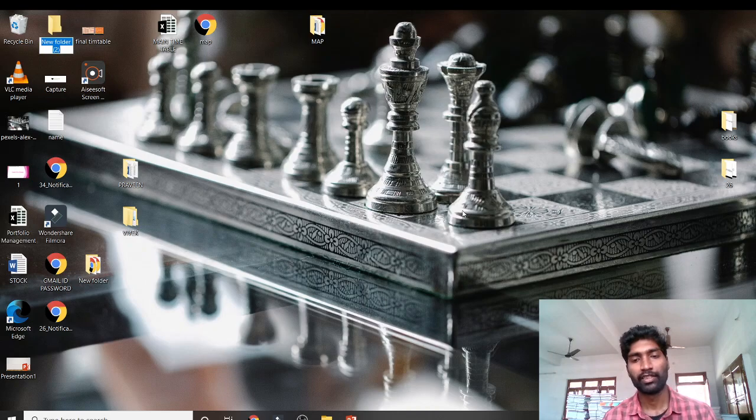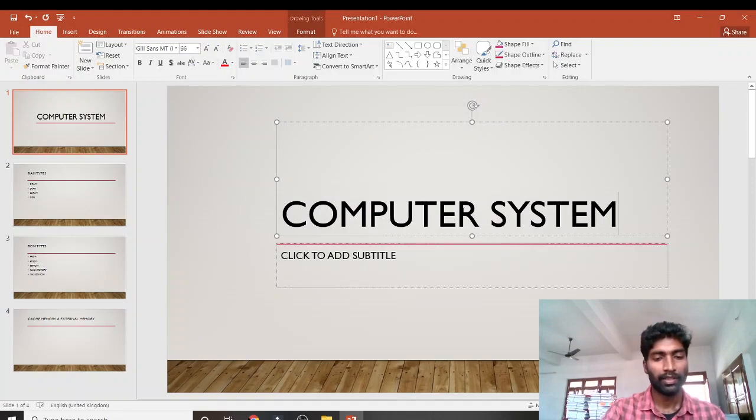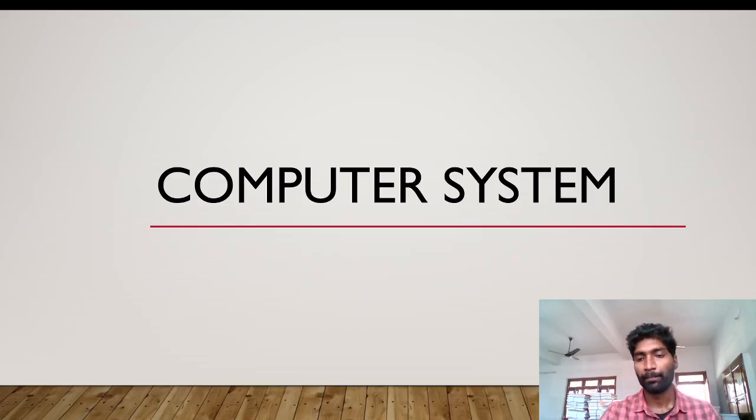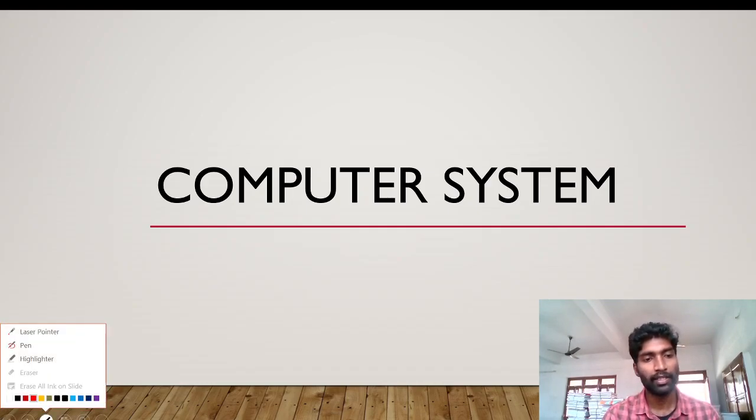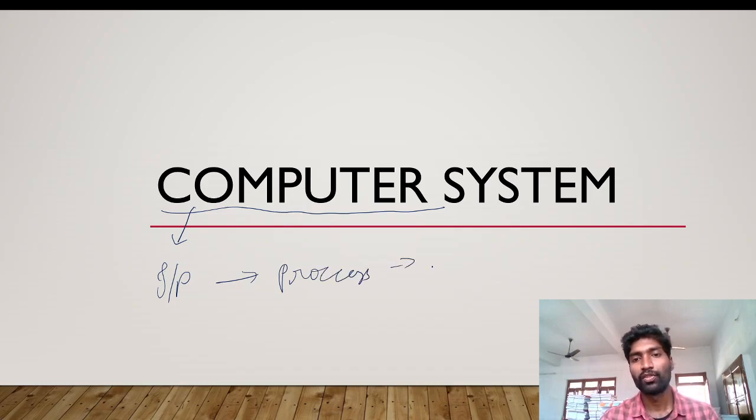Today we are going to see the computer system. First of all, here we can see the computer system. Already I told in a previous class what is a computer. Computer is an electronic device. It is used to get input, after that it processes, and it stores, after that it gives the output. This is the basic function of the computer.